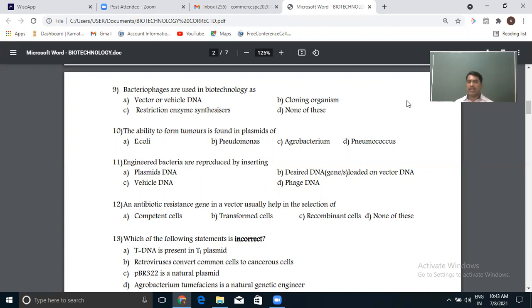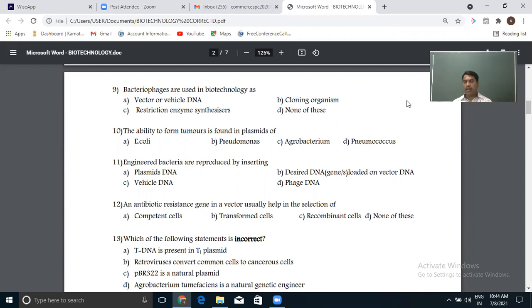That is all the theoretical part we have studied. Now, the antibiotic resistance gene in a vector usually helps in selection, a very simple thing. We keep talking on that topic only. The answer is transformed cell, not competent. I just told the difference between transformed and competent. A competent cell is the cell which simply takes a large molecule like a recombinant DNA molecule into it.